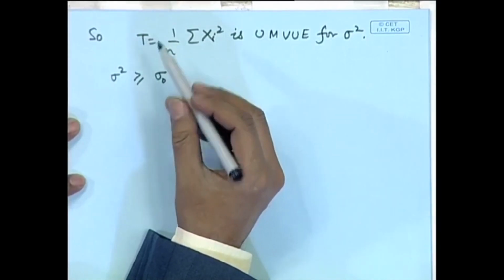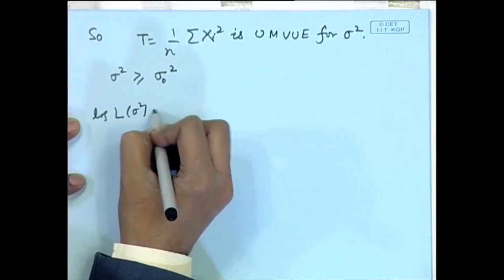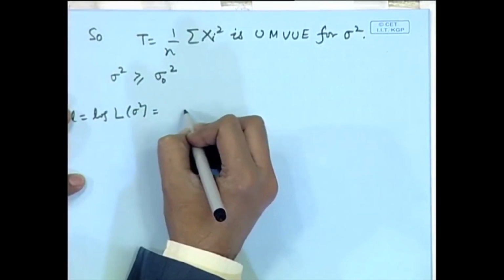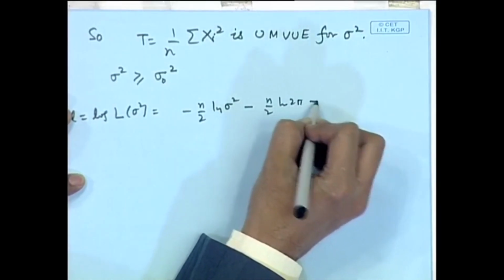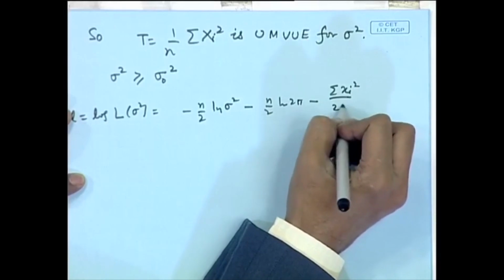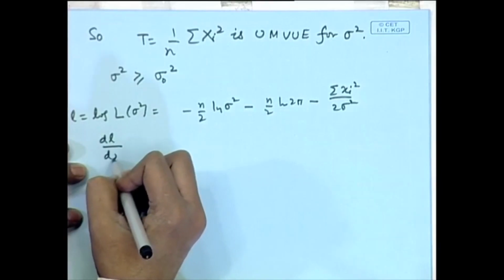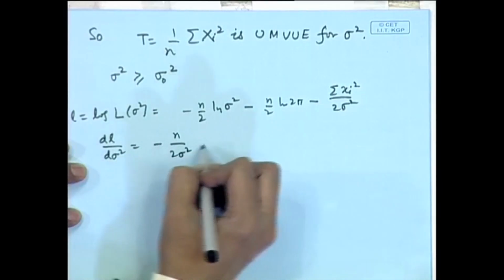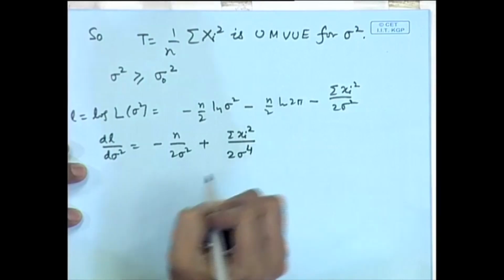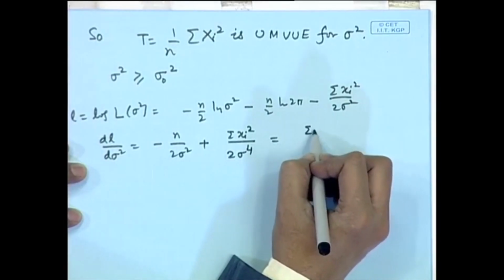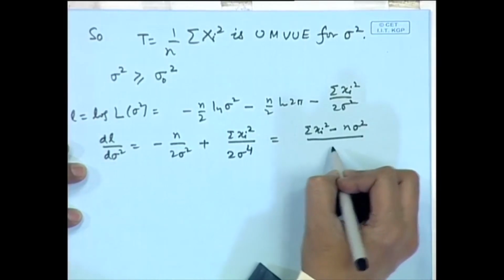Let us see how to modify the maximum likelihood estimator. We consider the log of the likelihood function, that is equal to minus n by 2 log sigma square minus sigma x i square by 2 sigma square. So, if we differentiate this, dL by d sigma square, we get minus n by 2 sigma square plus sigma x i square by 2 sigma to the power 4, which is nothing but sigma x i square minus n sigma square by 2 sigma to the power 4.